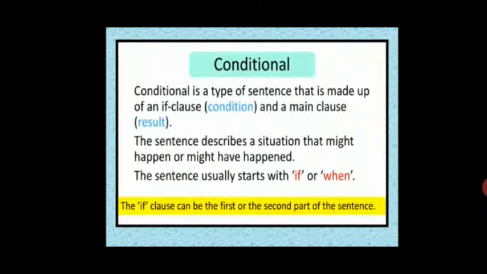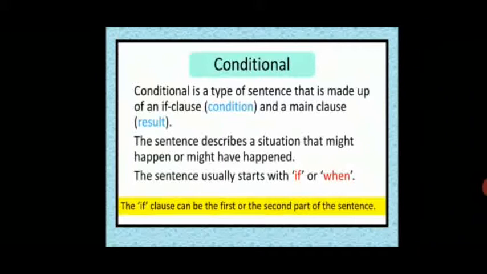First, what's a conditional? A conditional is a type of sentence that is made up of an if clause, which talks about the condition, and a main clause which gives the result. The sentence describes a situation that might happen or might have happened. The sentence usually starts with if or when. So you can replace if with when.